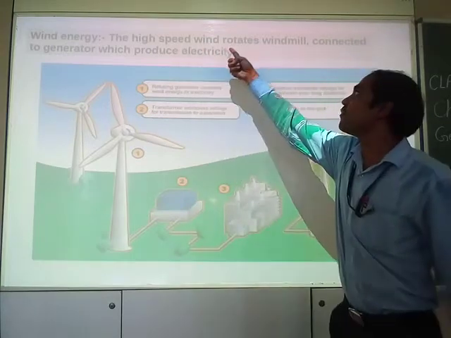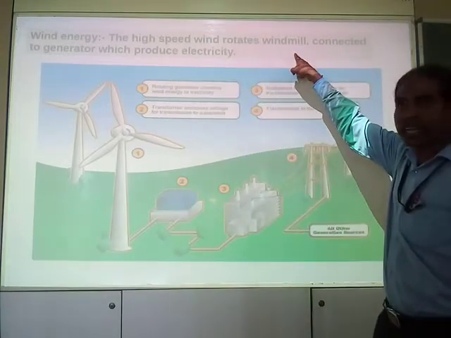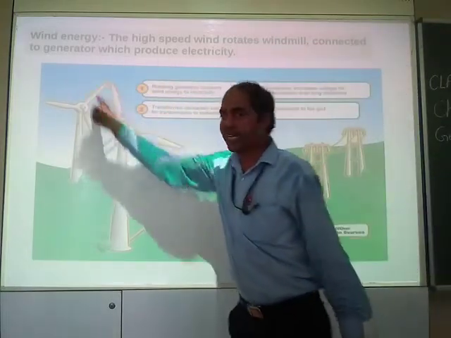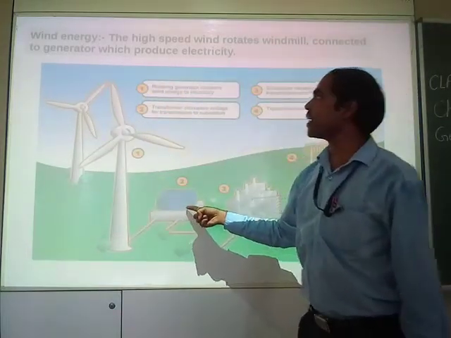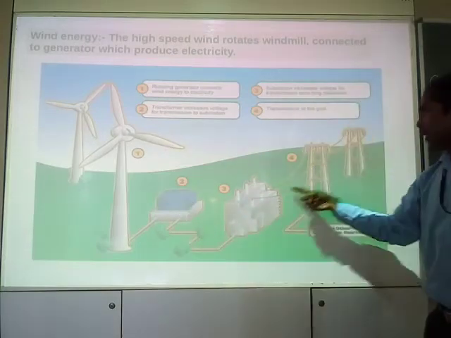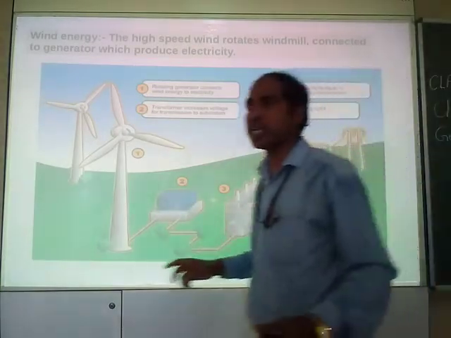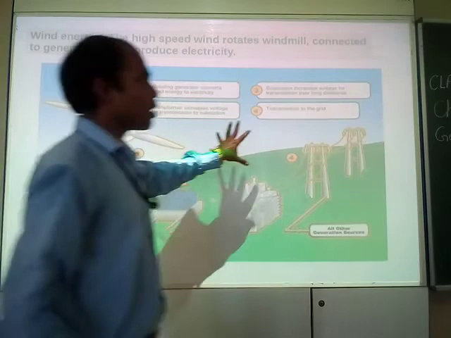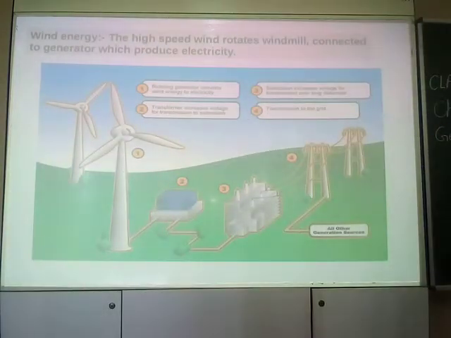The high speed wind rotates the windmill, right? The windmill is connected to a generator, right? It is connected to a generator, which produces the electricity. You can show electricity in many ways. So this is about wind energy, another non-conventional source of energy. Clear? I don't think there will be any problem with these things.